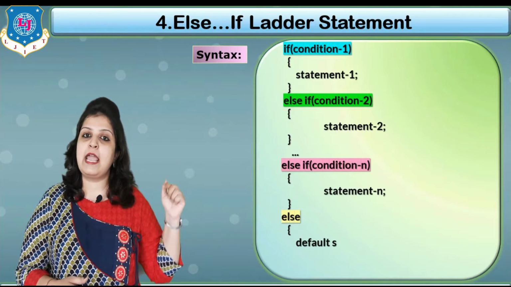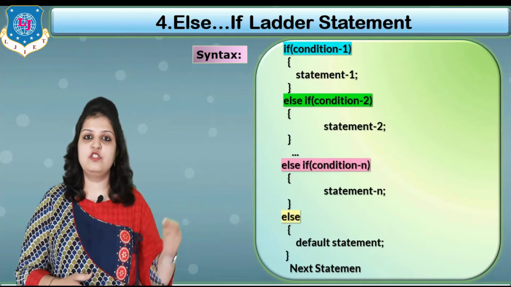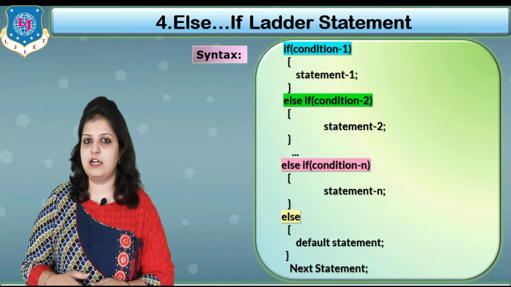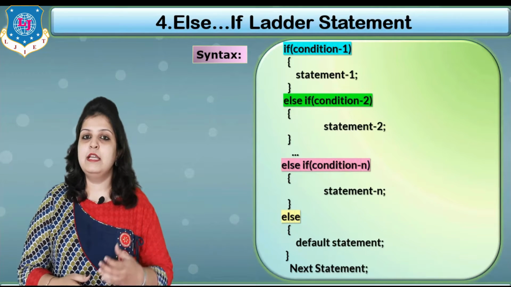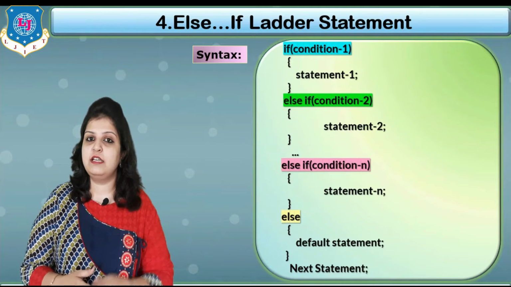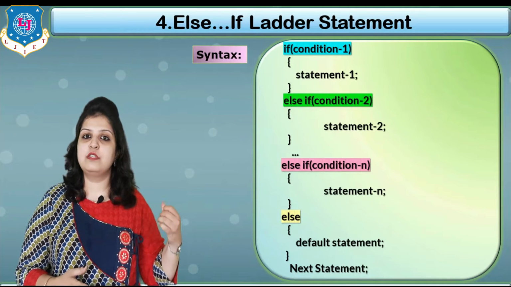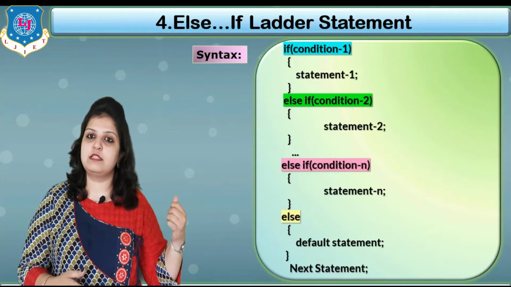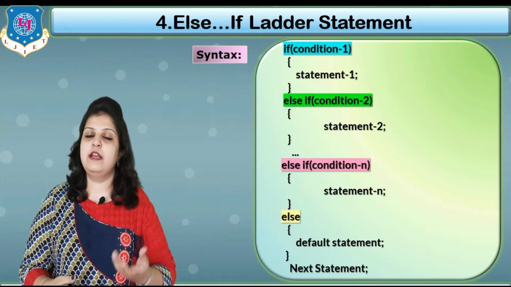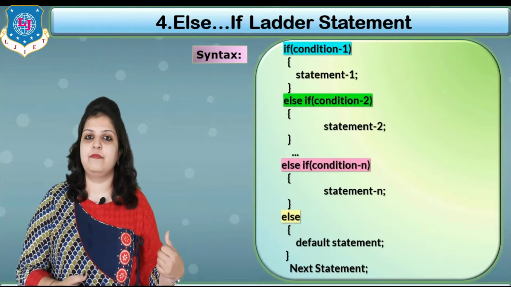Now we can write the second condition using the else if statement. Just write else, then space, then if, and in brackets condition 2. If this condition becomes true, then the statement associated with that particular condition will be executed. Suppose condition 2 becomes false, then check for another condition, and we can write the third condition using again else if.